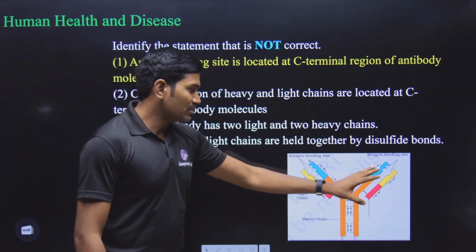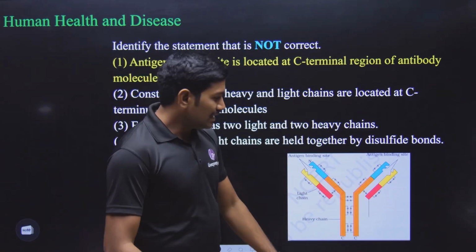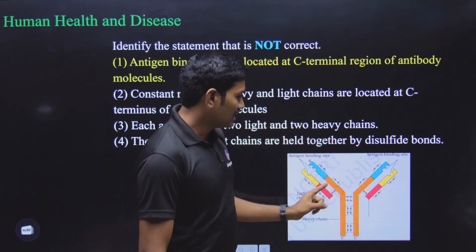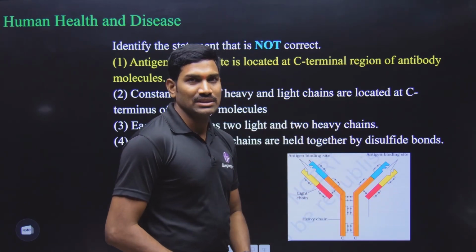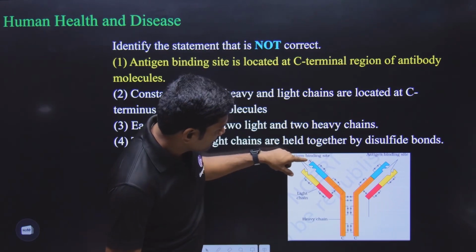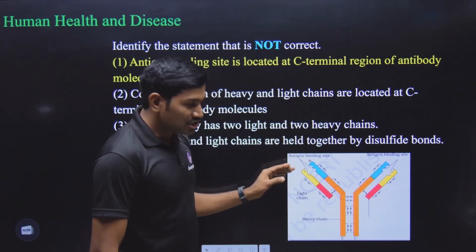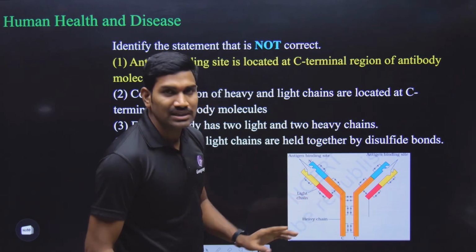So first you need to observe the NCERT diagram here. This is the antibody structure. In the antibody structure, there are two heavy chains and two light chains present. And these are protein chains. Since they are the protein chains, observe this. This is the N terminus. This is the C terminus for the heavy chain. For light chain also, this is N terminus and this is the C terminus.